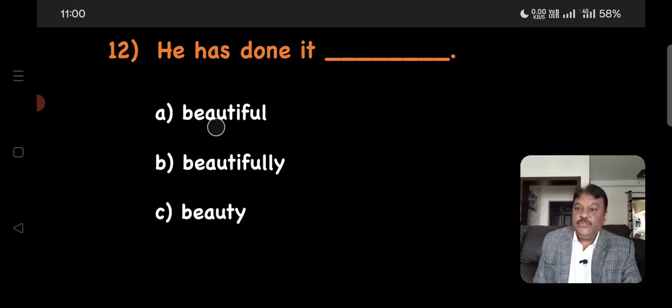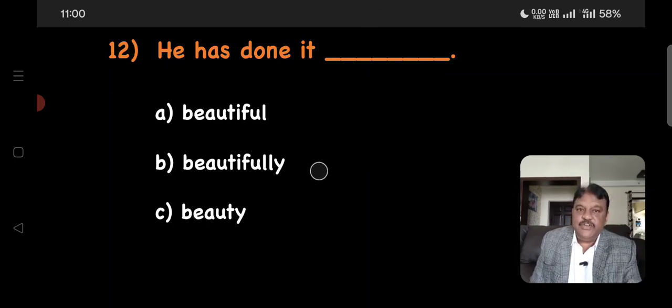If you say beautiful, you mean the picture is beautiful, the action is beautiful, that's all. It talks about the look of the action. It doesn't talk about how the action was done.